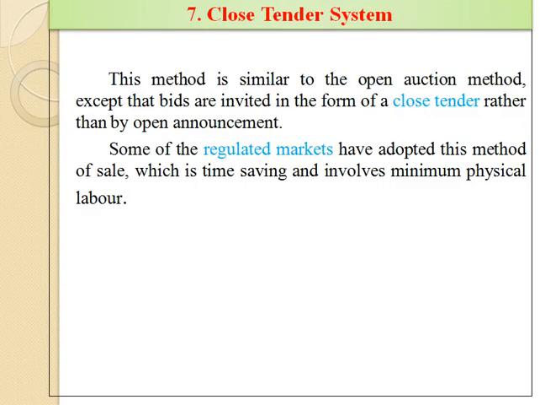Seventh is closed tender system. This method is similar to the open auction method, except that bids are invited in the form of a closed tender rather than by open announcement. Some of the regulated markets have adopted this method of sale, which is time saving and involves minimum physical labor. So in that way we can see the seven methods of buying and selling.